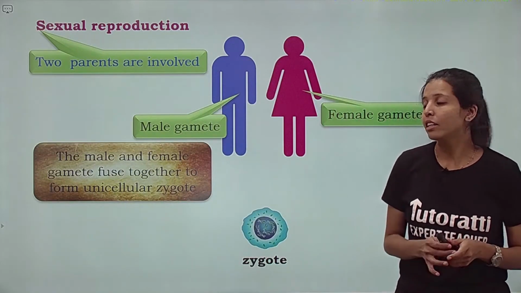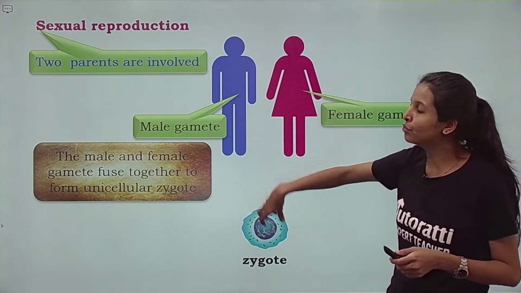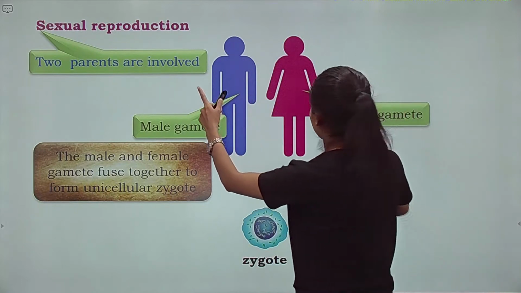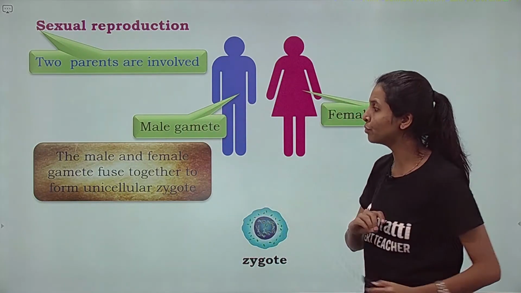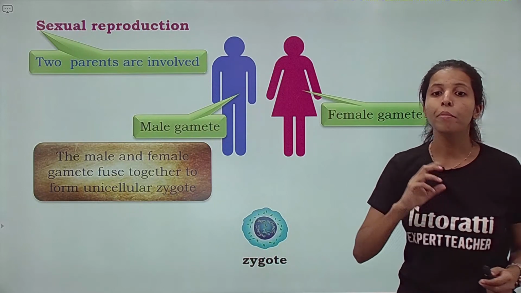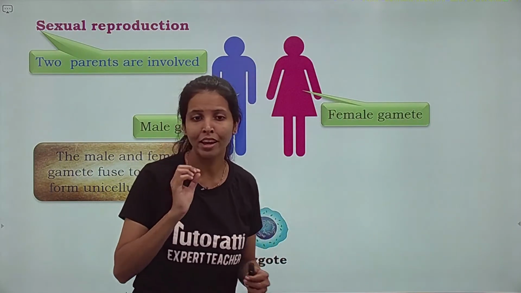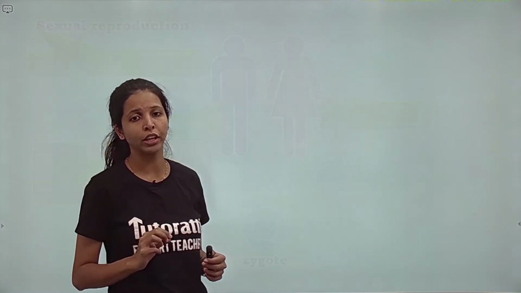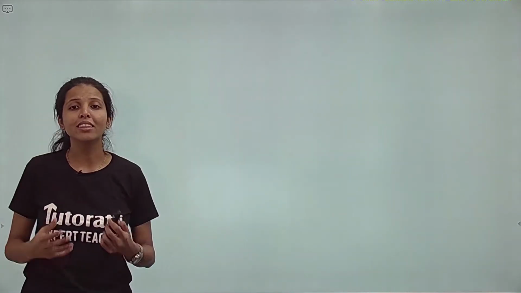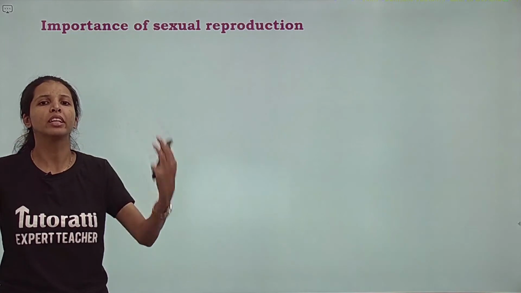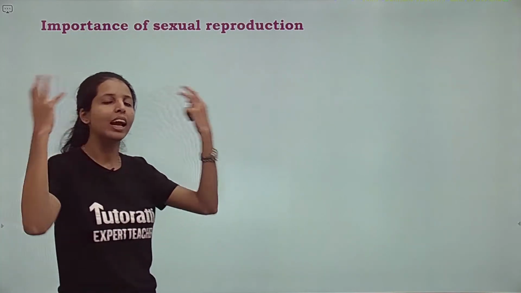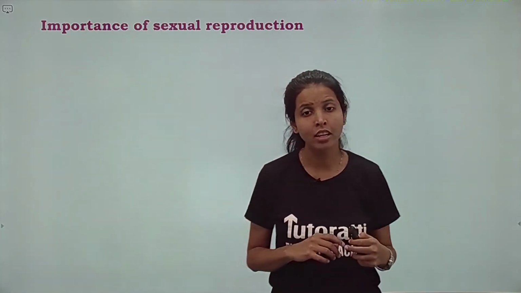The male and the female gamete are going to fuse together. Sperm and ovum are going to fuse together to form a unicellular zygote. Yes, पहले हम unicellular zygote के form में होते हैं, and then this zygote is going to keep on dividing and develop into various cells and tissues.